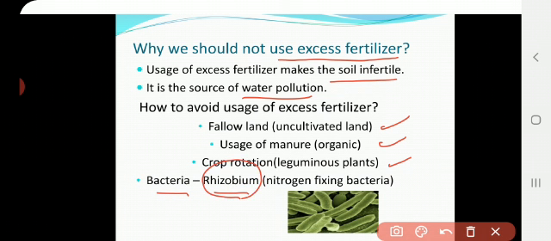This bacteria is also known as nitrogen fixing bacteria. Okay.